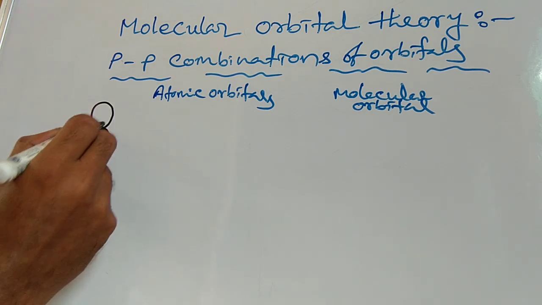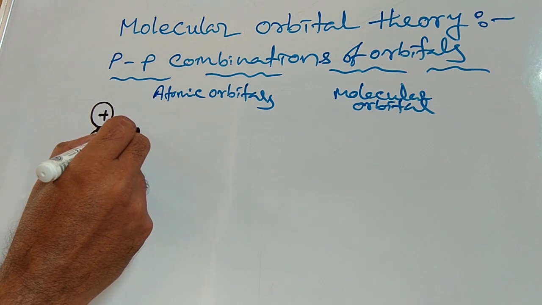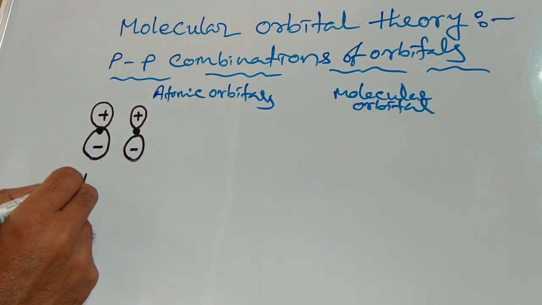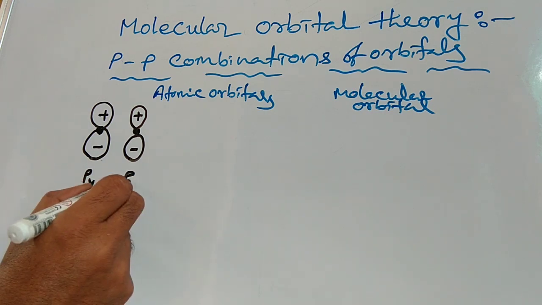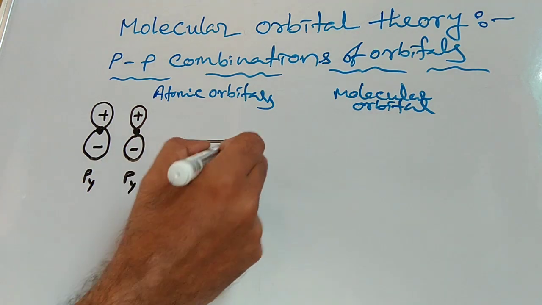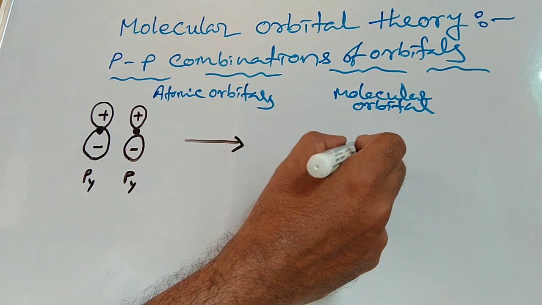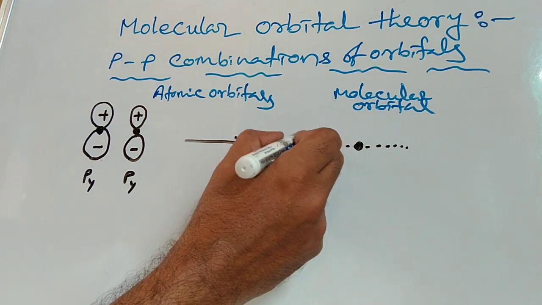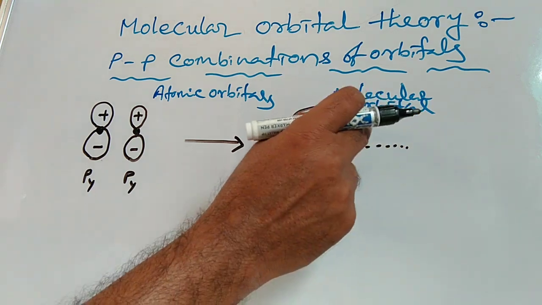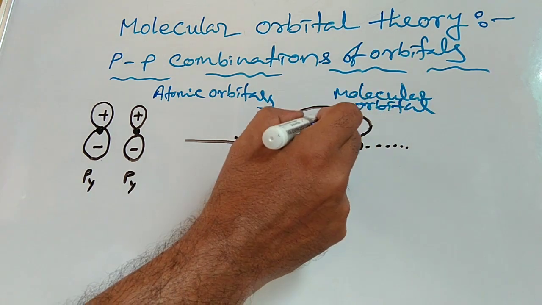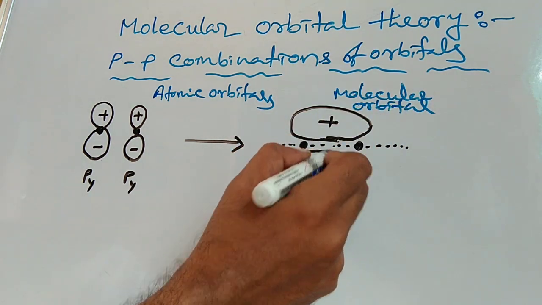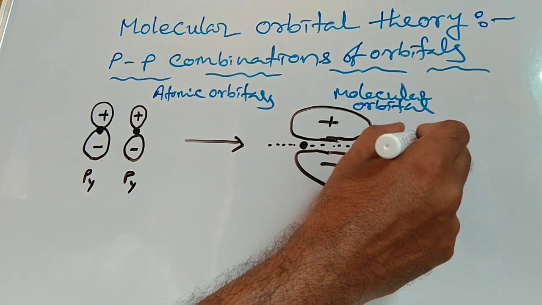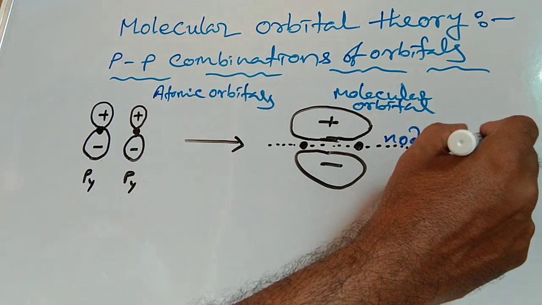In simple homonuclear diatomic molecules, the order is sigma 1s, sigma star 1s, sigma 2s, sigma star 2s, sigma 2px, pi 2py, pi 2pz, pi star 2py, pi star 2pz, sigma star 2px. Note that the 2py atomic orbital gives pi bonding and pi star antibonding molecular orbitals, and the 2pz atomic orbital gives pi bonding and pi star antibonding molecular orbitals.